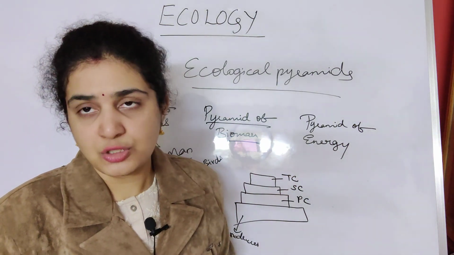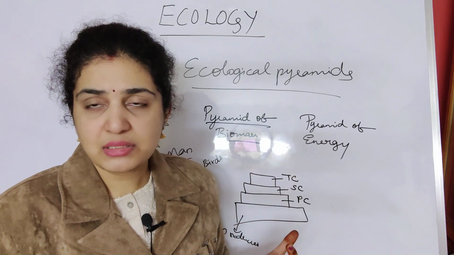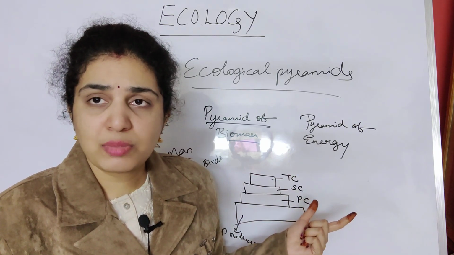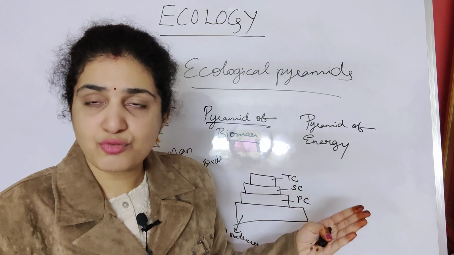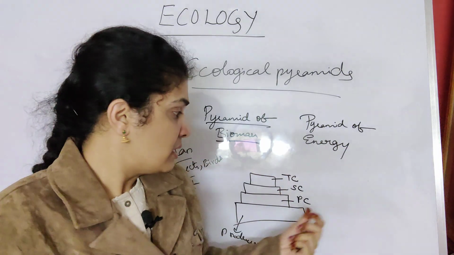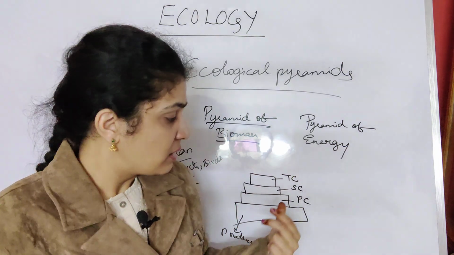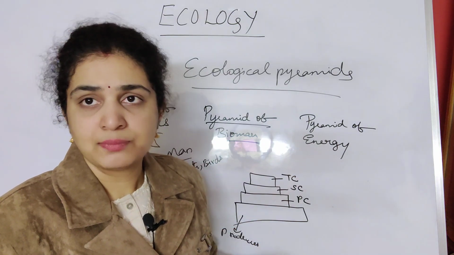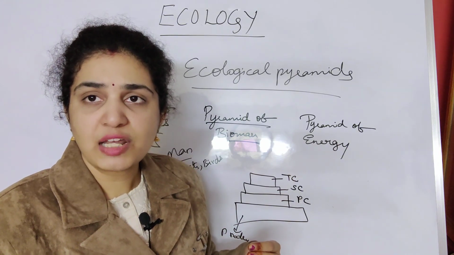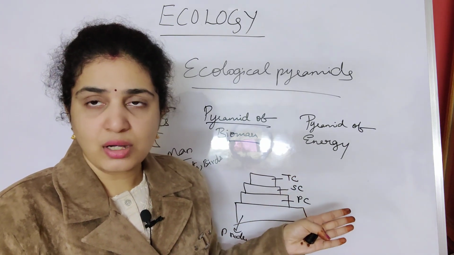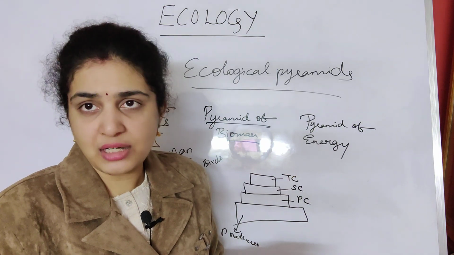Next, pyramids of energy. I already have told you in the last class about the 10% law. So what is 10% law? 10% law means about 10% of energy is transferred from one trophic level to another. Suppose in producers like plants, they prepare so much amount of food. Then primary consumers, some less. Like that the energy will vary, and only about 10% of energy is transferred from one trophic level to another.